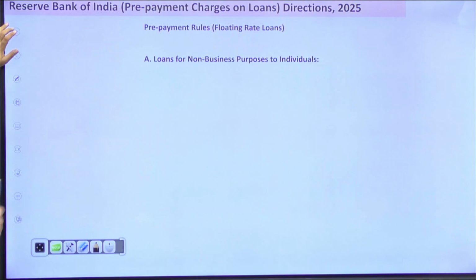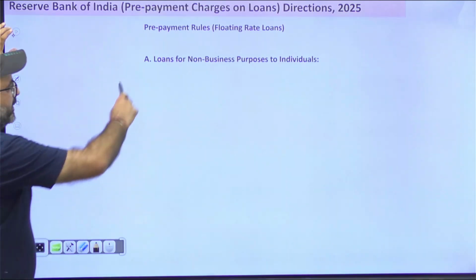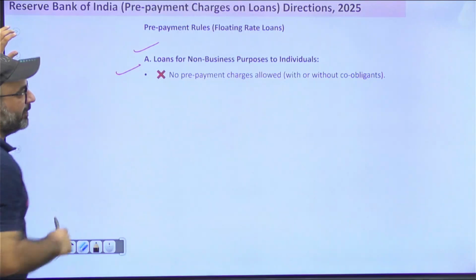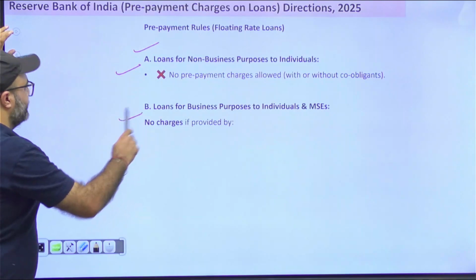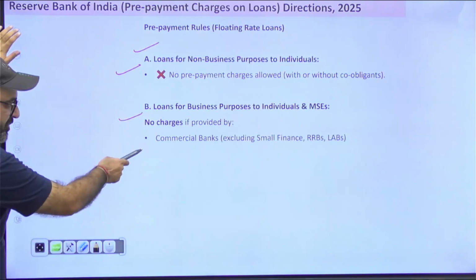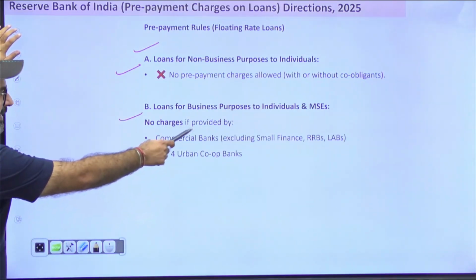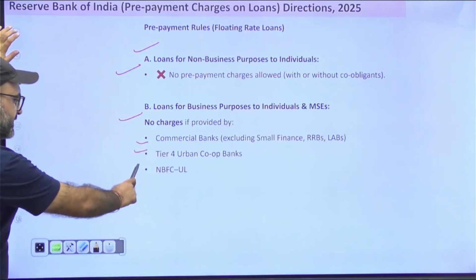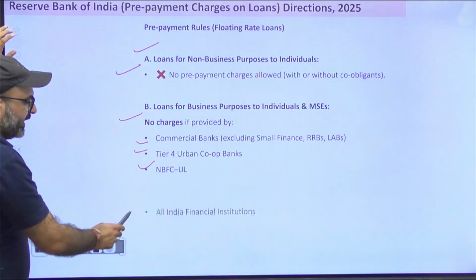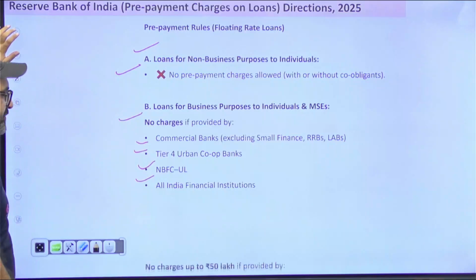Now, prepayment rules for floating rate loans. Loans for non-business purposes to individuals: no prepayment charges are allowed. Secondly, loans for business purposes to individuals: no charges if the loan is given by commercial banks, excluding small finance banks, RRBs or local area banks, tier 4 urban cooperative banks, NBFC upper layer, and all India financial institutes.